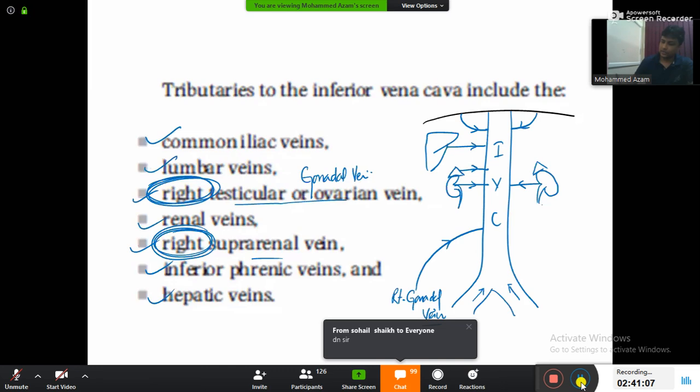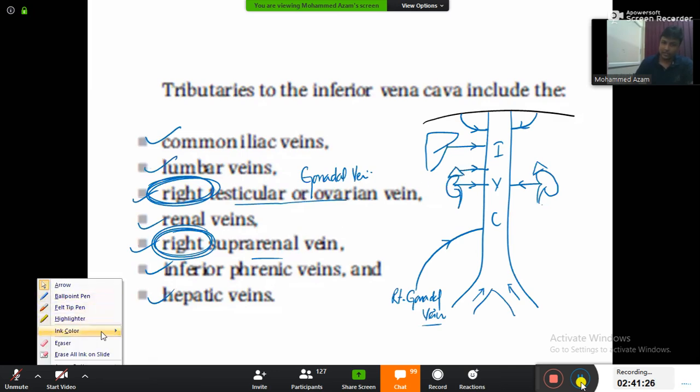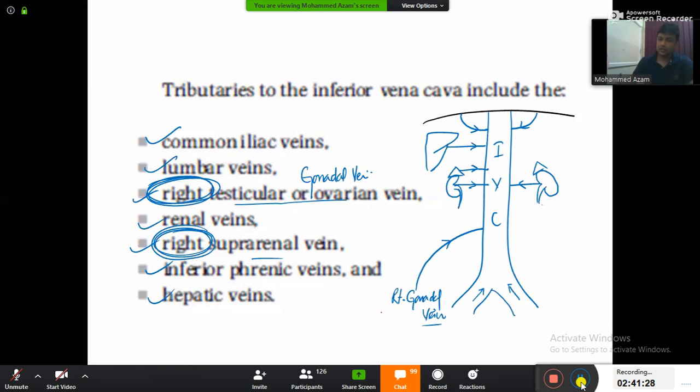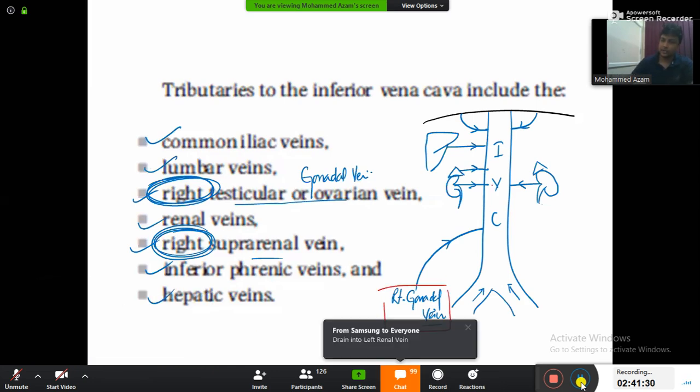Yes. So now look here, everyone, in this diagram. This is the inferior vena cava. The common iliac vein drains into the inferior vena cava, lumbar veins into the inferior vena cava, the right gonadal into the inferior vena cava, renal veins into the inferior vena cava, and only the right suprarenal. So what is the problem here? What about the left gonadal and what about the left suprarenal?